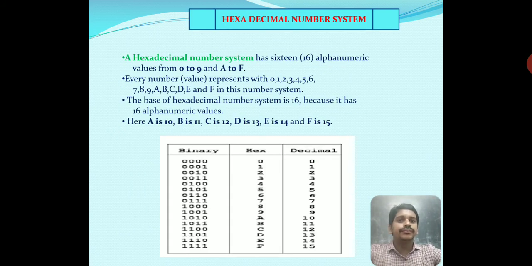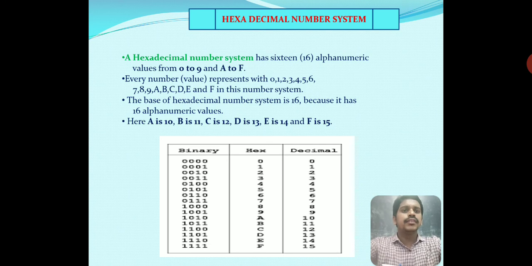Hexadecimal number system. The hexadecimal number system has 16 alphanumeric values, from 0 to 9 and A to F. We use these to represent any number in 16 values.